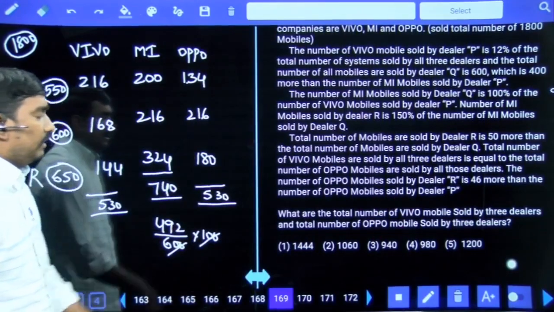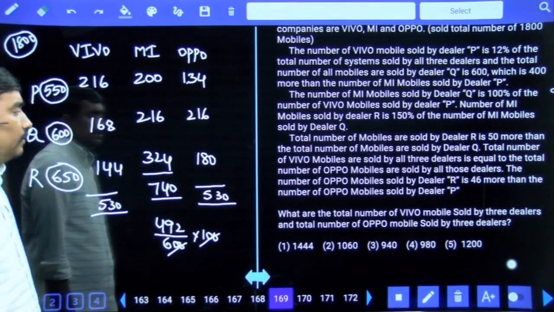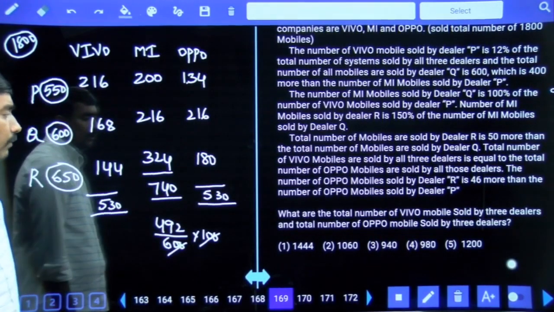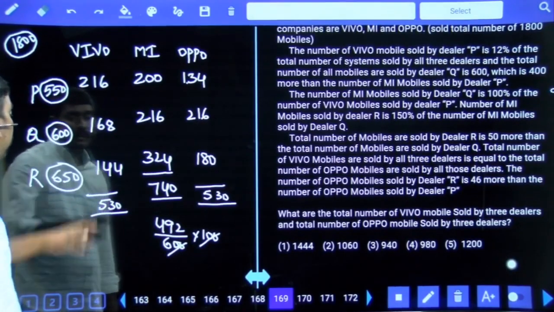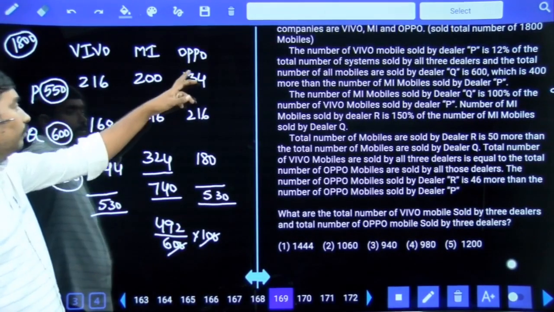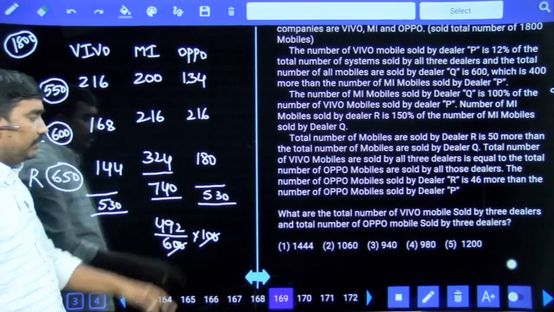Next. What are the total number of Vivo mobiles sold by 3 dealers and total number of Oppo mobiles sold by 3 dealers? Vivo 3 dealers 530, Oppo 3 dealers 530, together 1060.